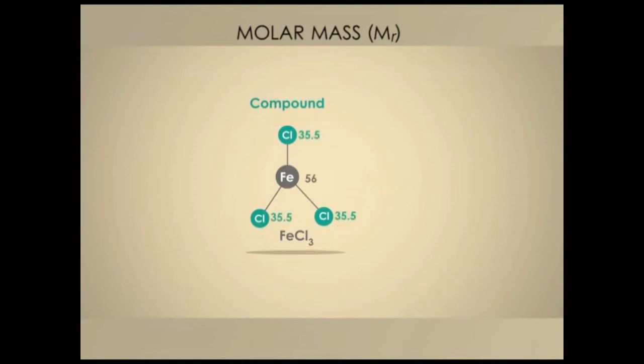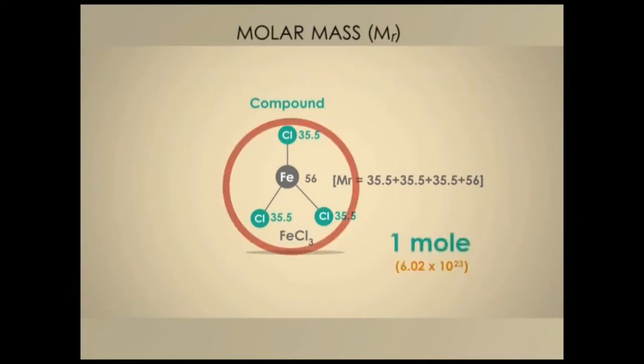For ionic compounds, the molar mass is the sum of the relative atomic masses of the individual elements constituting the compound. So 1 mole of iron 3 chloride, which is equal to 6.02 times 10 to power 23 particles of iron 3 chloride, will weigh 162.5 grams. This is called the relative formula mass. The molar mass is therefore 162.5 grams per mole.